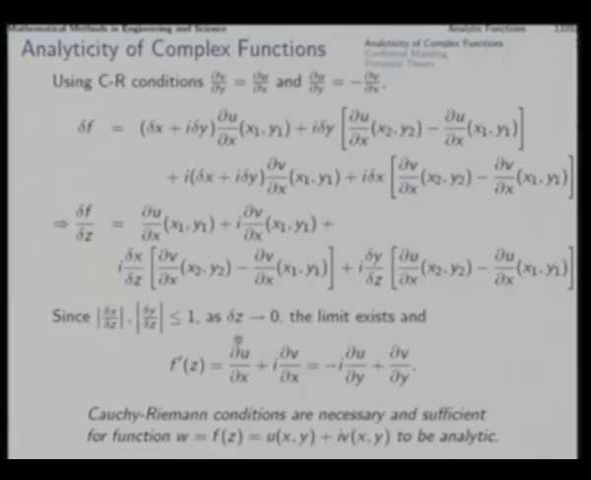Whether you write it like this or like this using the Cauchy-Riemann conditions, it is the same and the limit exists. So we find that the Cauchy-Riemann conditions are not only necessary, but also sufficient for analyticity. That means the moment some function is known to be analytic, you can immediately use the Cauchy-Riemann conditions. On the other hand, the moment you can establish the Cauchy-Riemann conditions for a function, you can immediately conclude that the function is analytic, and all properties of analyticity you can assume immediately.